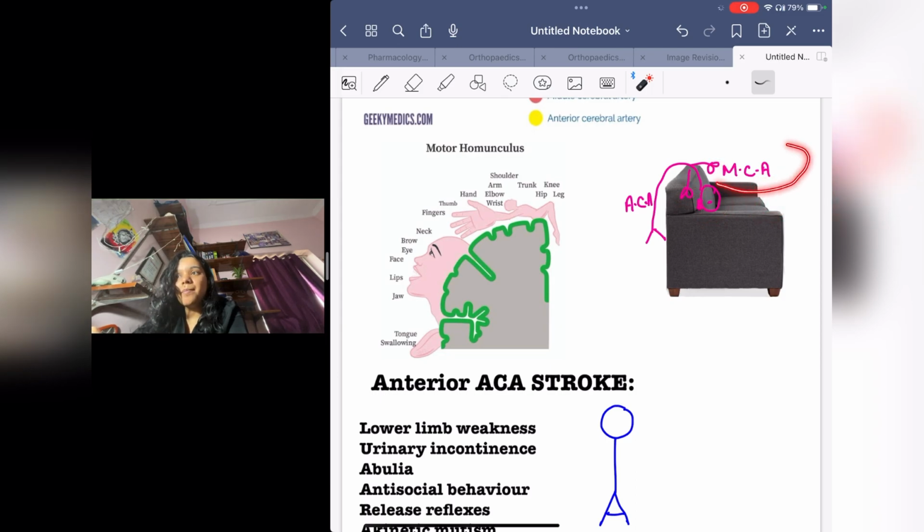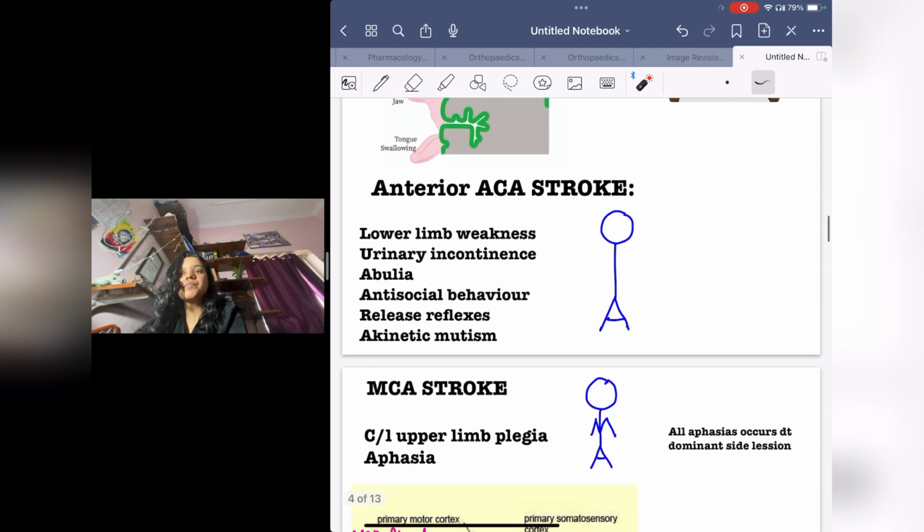So it will be supplied by the middle cerebral artery. And the lower limbs of the man and the perineum part are lying in the medial part of the brain cortex, so it will be supplied by the anterior cerebral artery. It's very easy. Just imagine a man lying on the sofa. This is the lateral part of your sofa, and this is the medial part of your sofa, with the upper limbs in the lateral part.